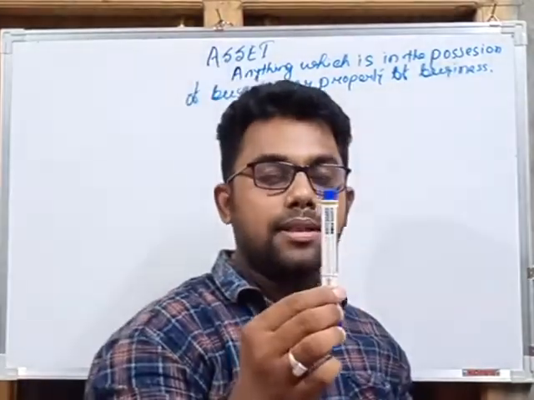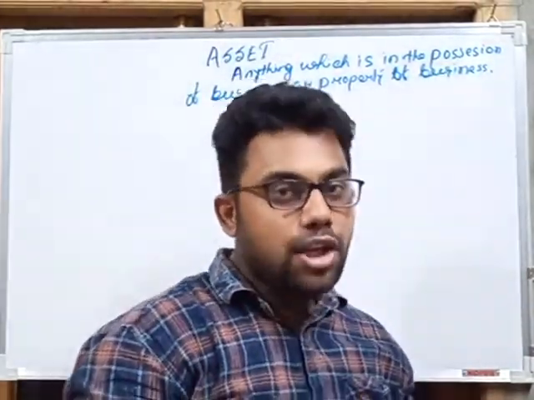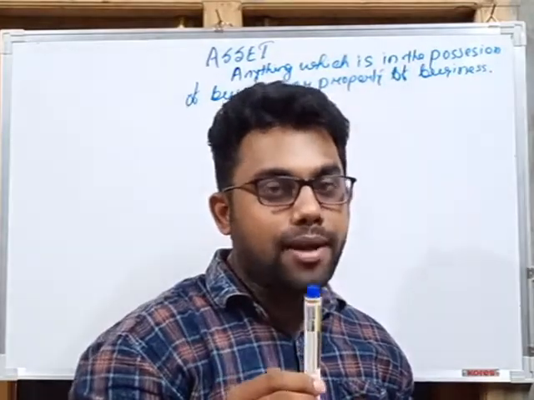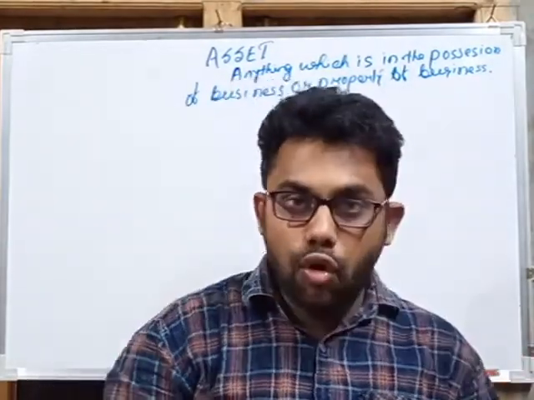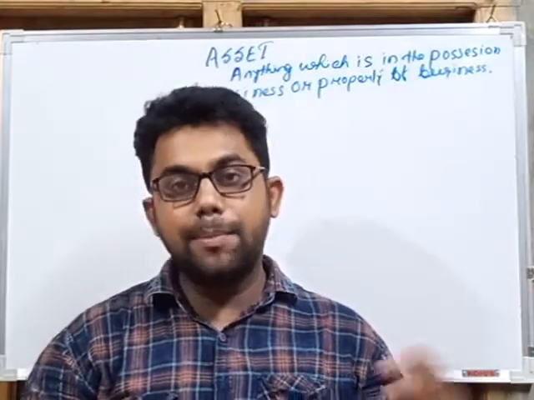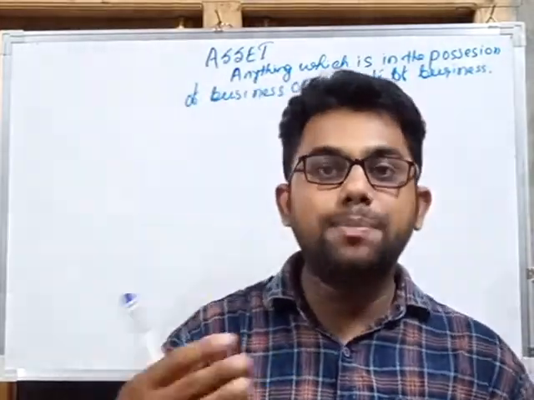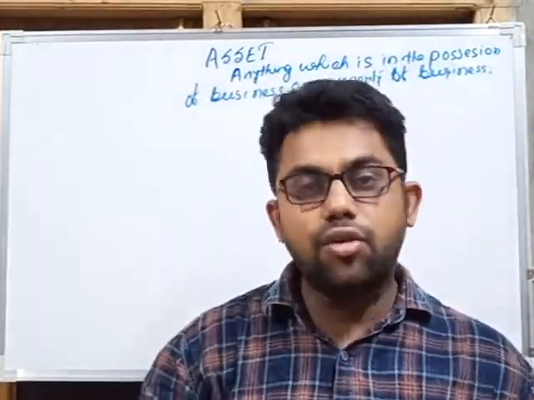That means the marker is possessed by me, so it is my asset or my property, because I am using it. Whatever things the business uses in order to run its business are called property, called assets.